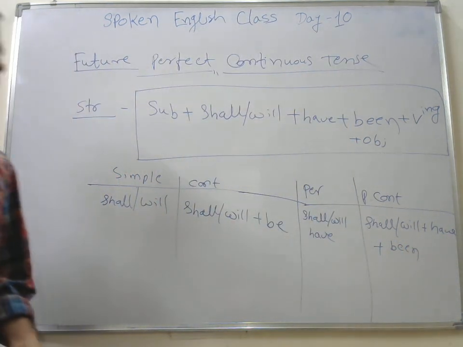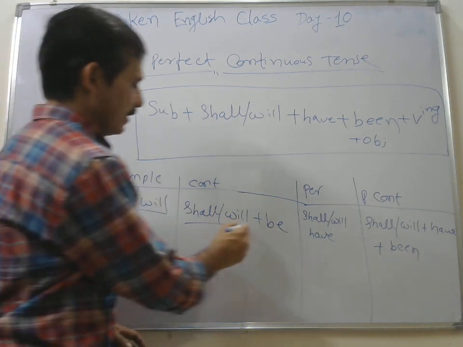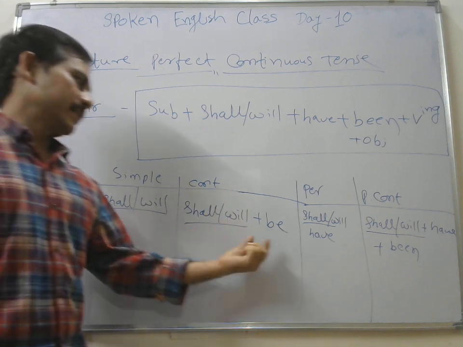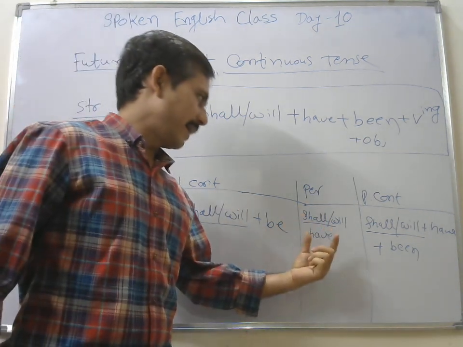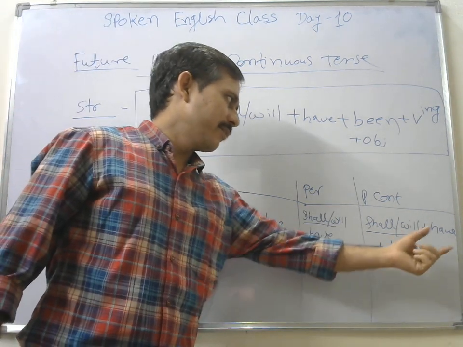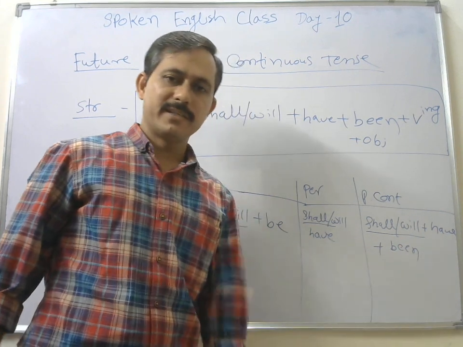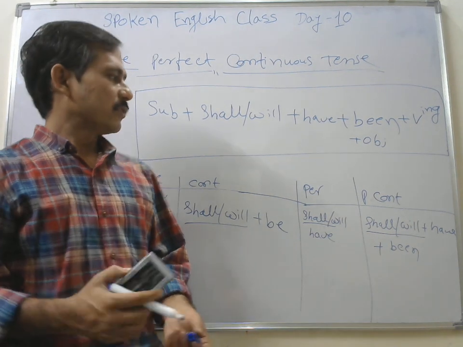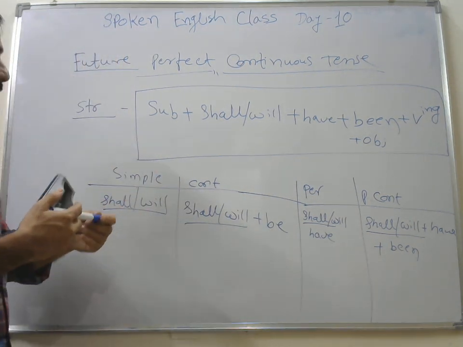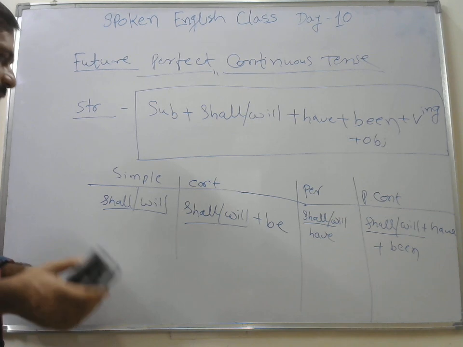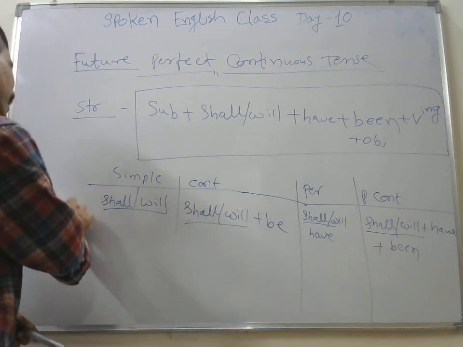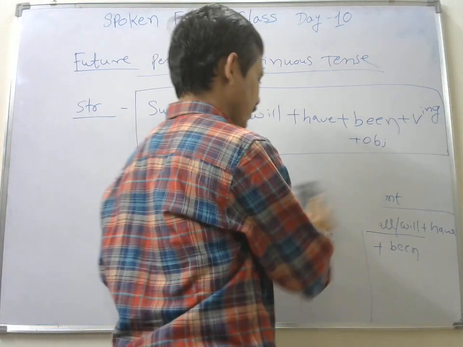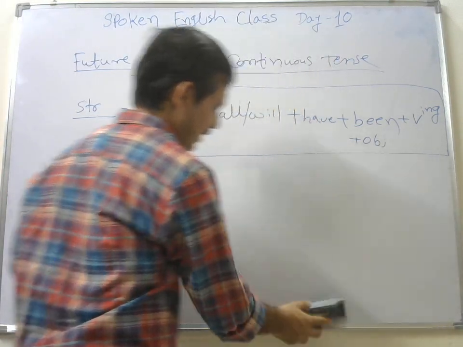So shall and will is common, but along with shall and will, we have added be in the continuous tense, we have added have in your perfect tense, and we have added have been in your perfect continuous tense. So we are studying future perfect continuous tense. When we use this, actually we rarely use this.